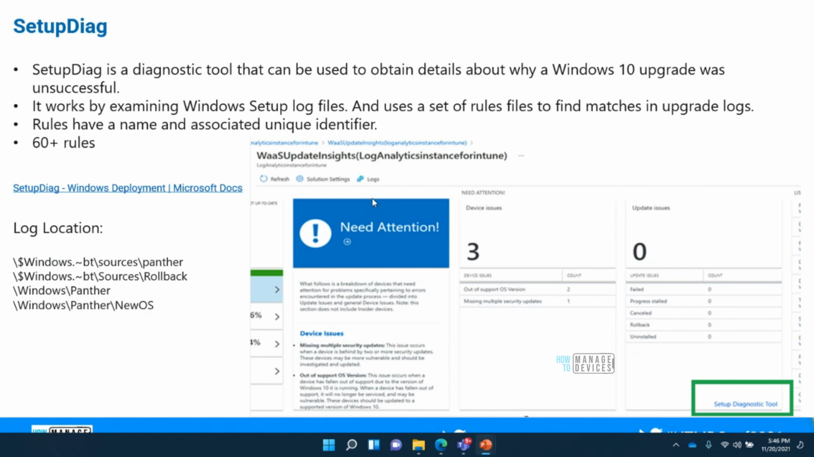What this tool will do is, when you run it on any machine, whether it failed or succeeded, doesn't matter. But if it is failed, it goes to a certain log location. These 4 locations which I mentioned: Panther, rollback. These are the setup logs really, if you ask me, the setup path. So it goes to this path and examines these logs.